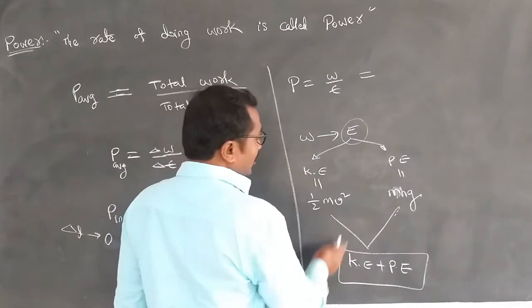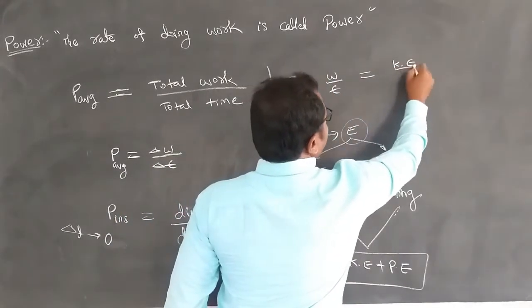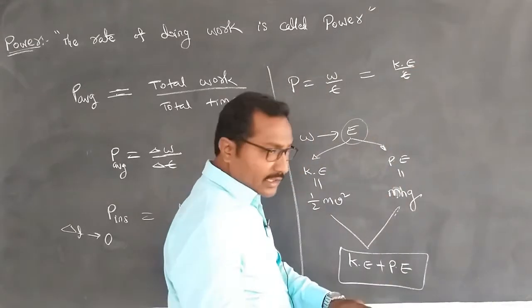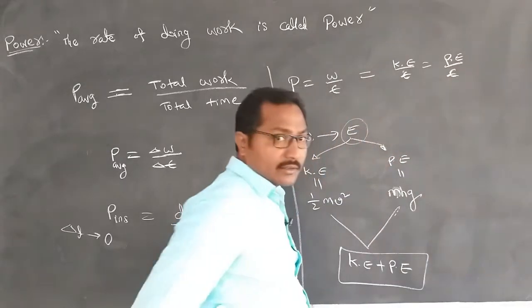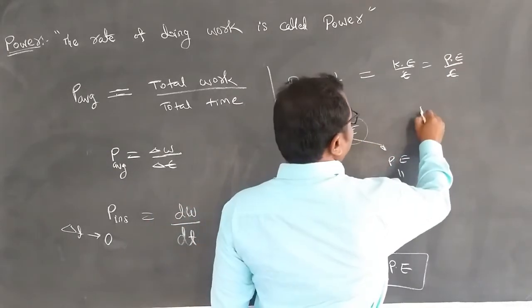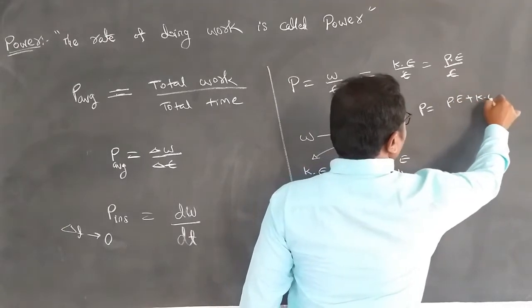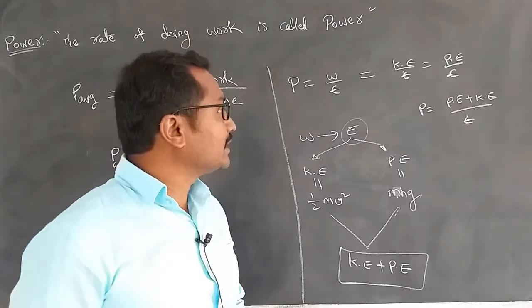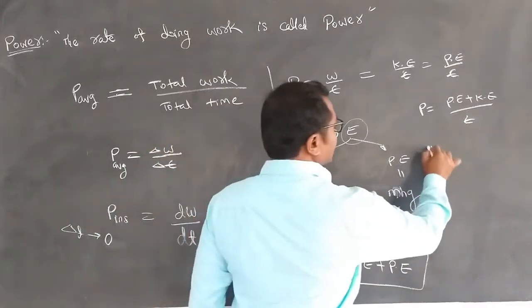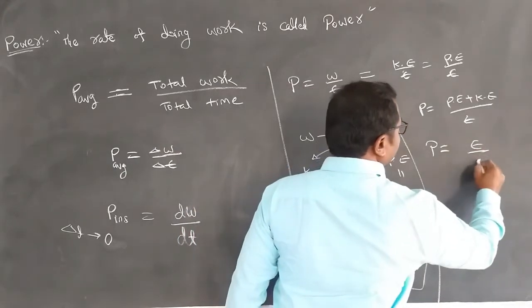Now see, here I am going to write this. Work done equals kinetic energy divided by time period. In other words, potential energy divided by time period. In other words, power equals potential energy plus kinetic energy divided by time period. Is that clear? In the simplest form, power equals energy by time period.